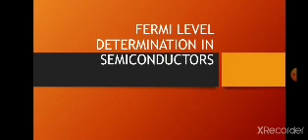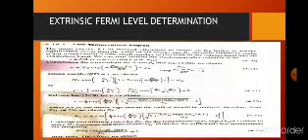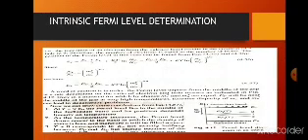Its electric neutrality condition is of the form, as we know, n minus p is equal to 0, or n is equal to p. The transition of an electron from a valence band results in the creation of a hole in it. Therefore, the number of electrons is equal to the number of holes.